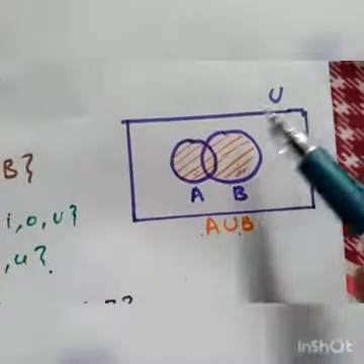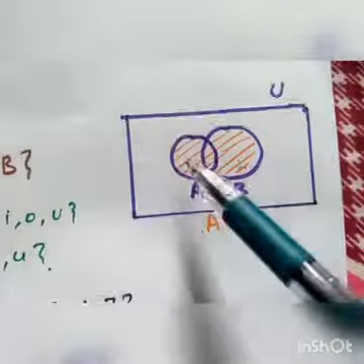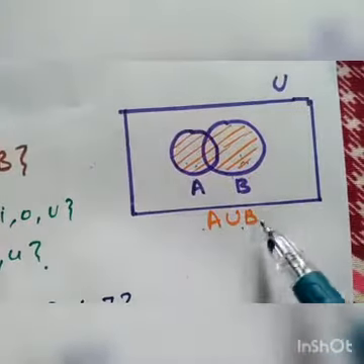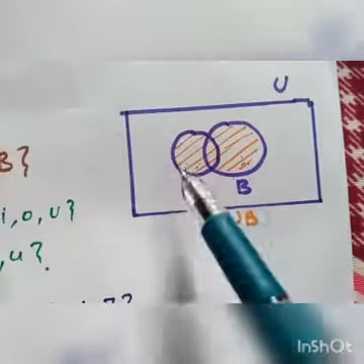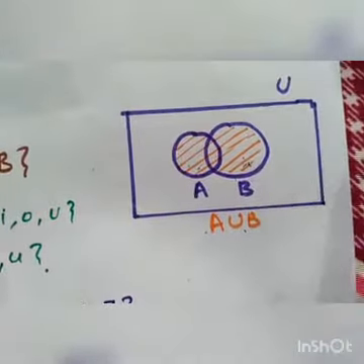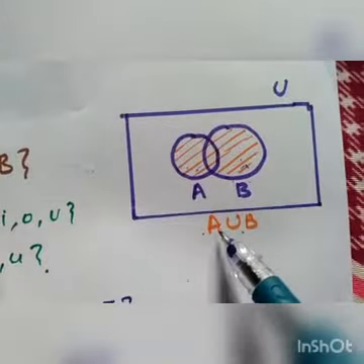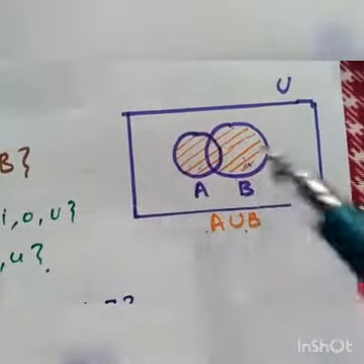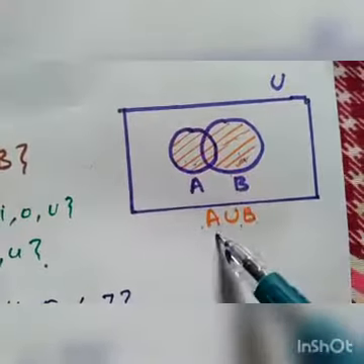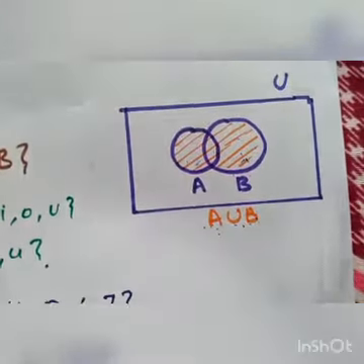This rectangular box represents the universal set. This is set A and this is set B. So whenever we write A union B, it implies that each element of A and B must be mentioned one time in the union set. This shaded region represents the set A union B.